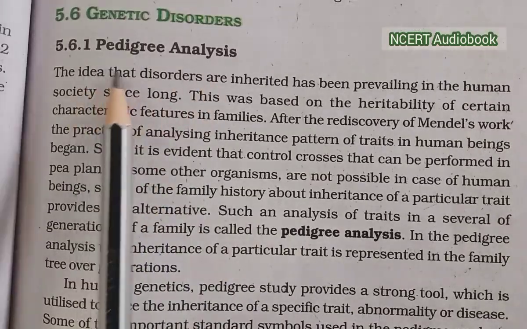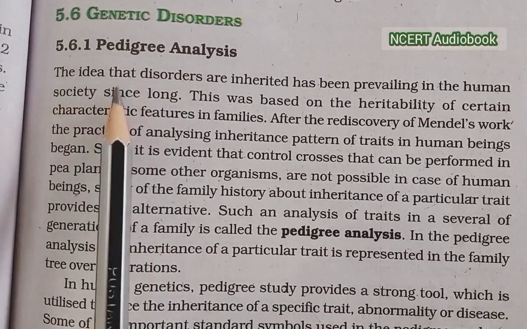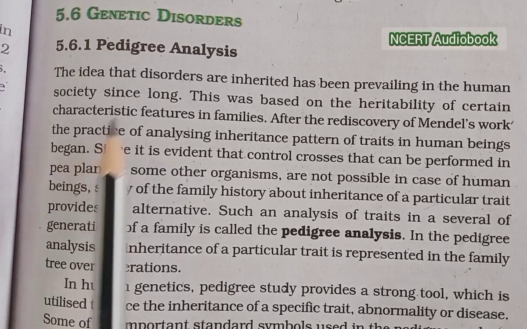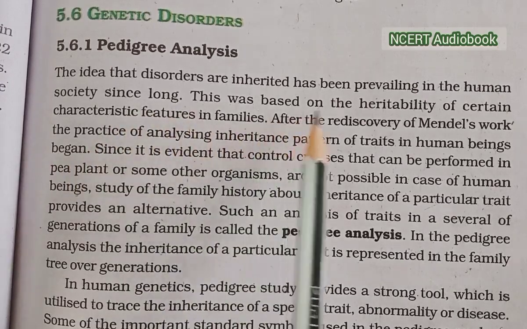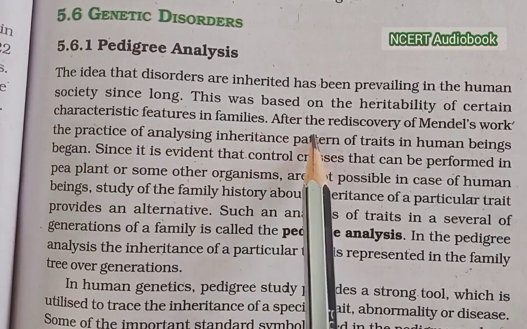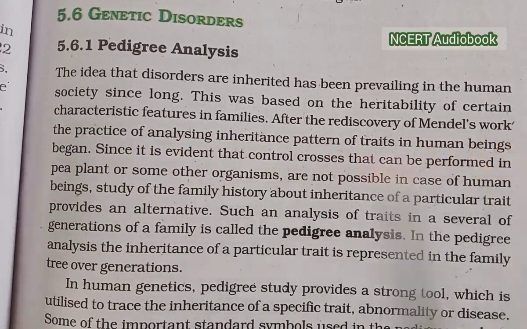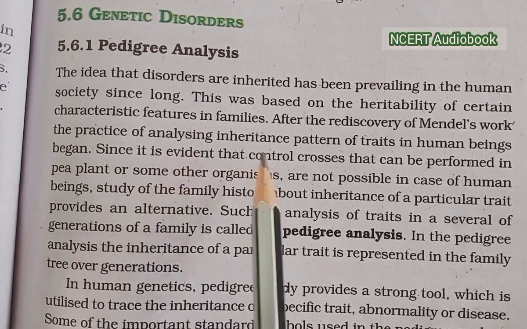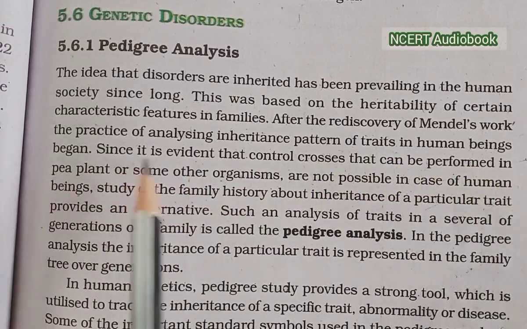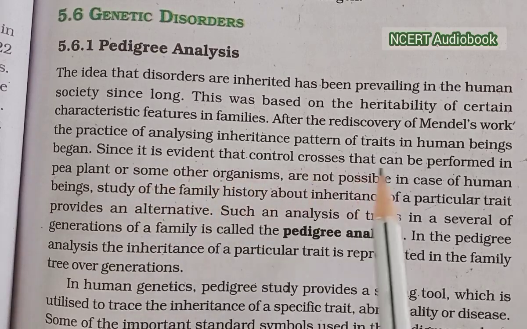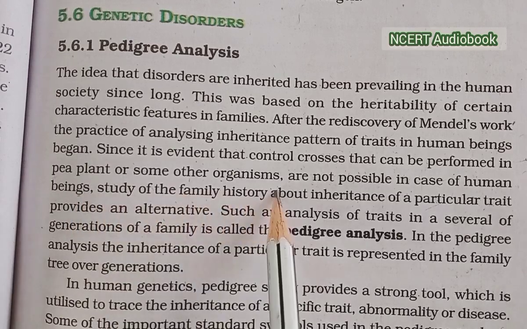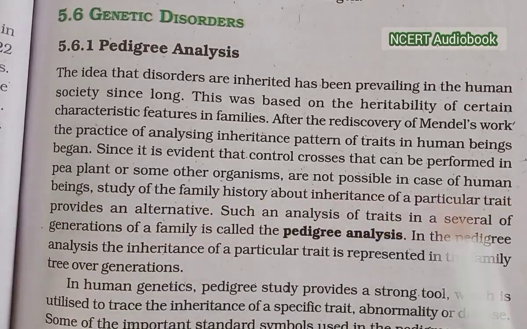Genetic disorders, pedigree analysis. The idea that disorders are inherited has been prevailing in human society since long. This was based on the heritability of certain characteristic features in families. After the discovery of Mendel's work, the practice of analyzing the inheritance pattern of traits in human beings began. Since controlled crosses that can be performed in pea plants and some other organisms are not possible in the case of human beings.